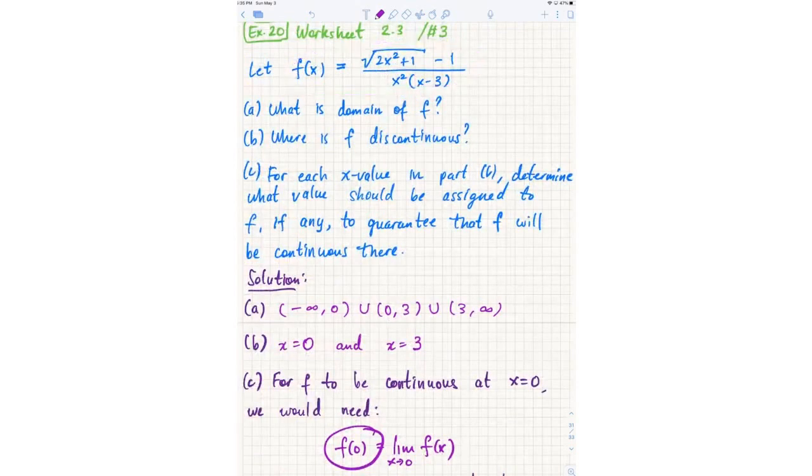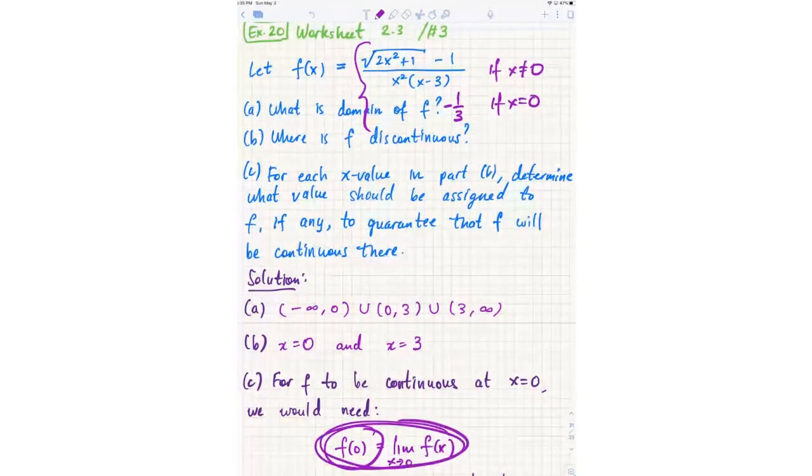However, if I make this a piecewise function, where f is the original expression if x is not equal to 0, and f is equal to negative 1/3 if x is equal to 0, I'm just declaring that f of 0 is negative 1/3. This function is now continuous, because it satisfies the equation that f of 0 is equal to the limit of f as x approaches 0.